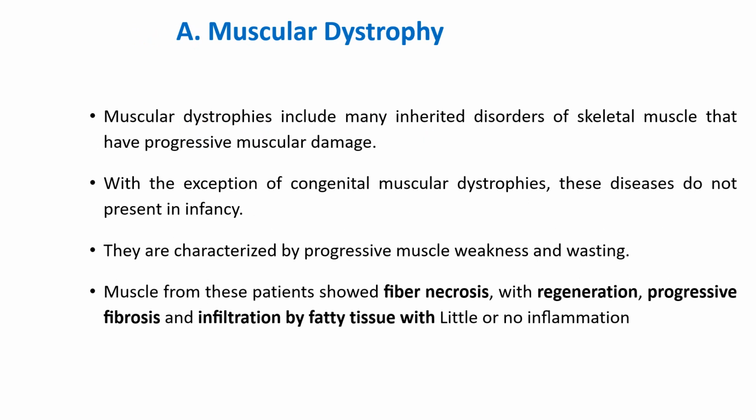Muscular dystrophies include many inherited disorders of skeletal muscle that have progressive muscular damage. With the exception of congenital muscular dystrophies, these diseases do not present in infancy. They are characterized by progressive muscle weakness and wasting, and muscle from these patients shows necrosis, regeneration, progressive fibrosis, and infiltration by fatty tissue.